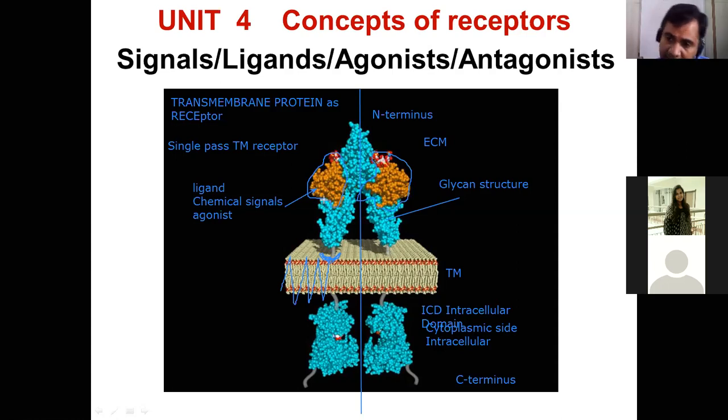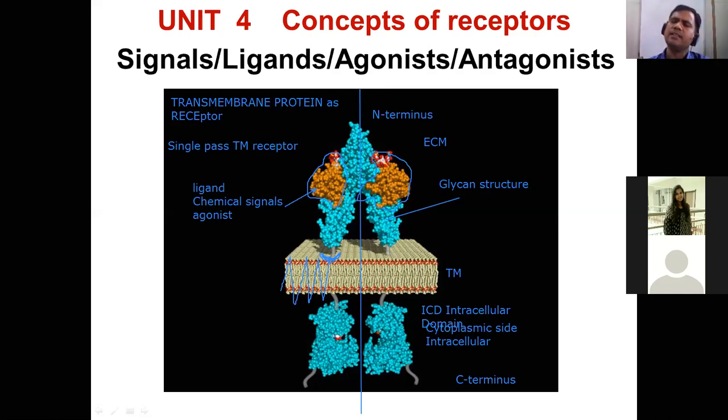Look at here. And surprisingly, what is happening? The other half of the receptor also has a similar chemical structure. Look at this one. So there is ligand 1 and ligand 2. That means two chemical structures in the form of ligands are able to bind to the pockets of these polypeptides serving as a receptor. So what is happening here at the chemical level is that the atomic structure or composition of the ligands fits within the pocket of the transmembrane receptor.